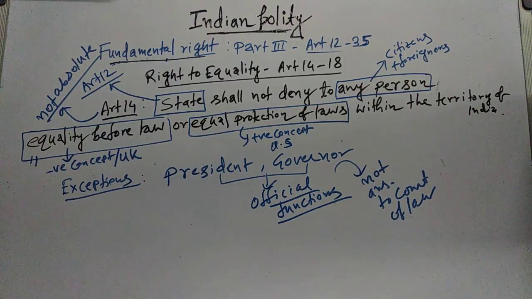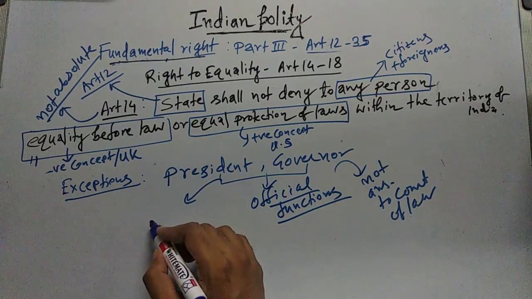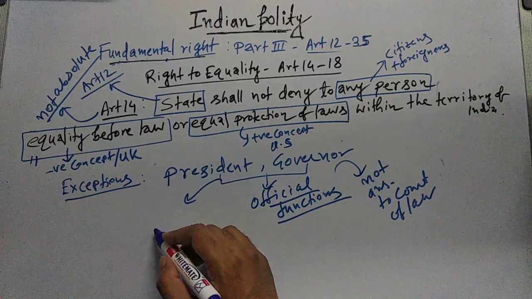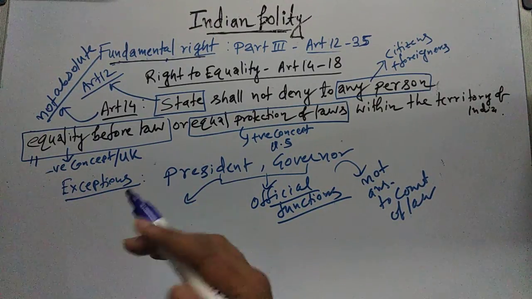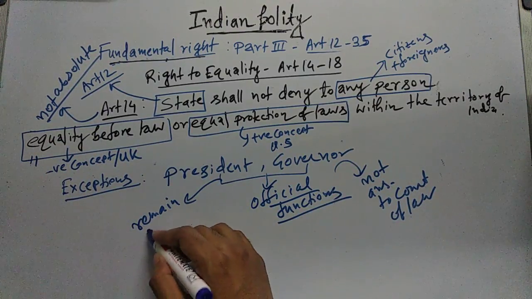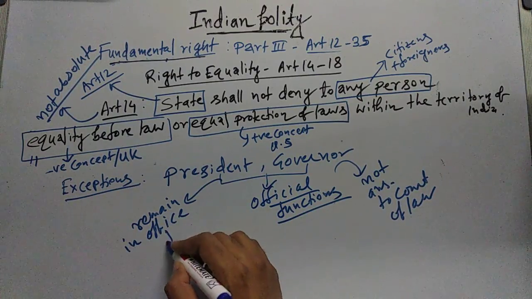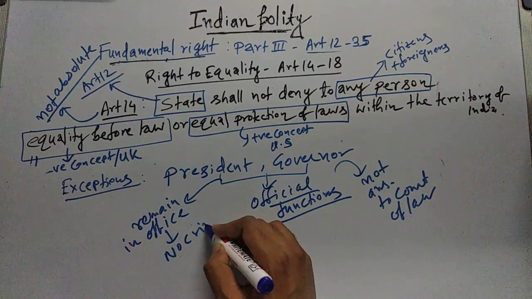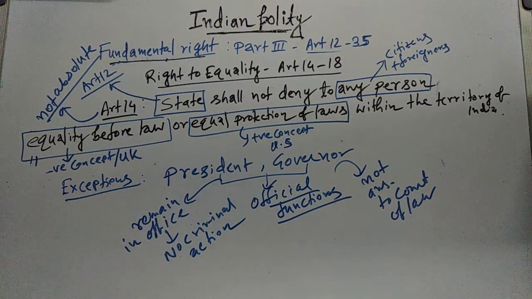Then what are the other exceptions? The other exception for the president and governor is that no criminal action, no criminal proceedings, can be initiated against them so long as they remain in office. So when they remain in office, no criminal action can be initiated against them, either president or governor.